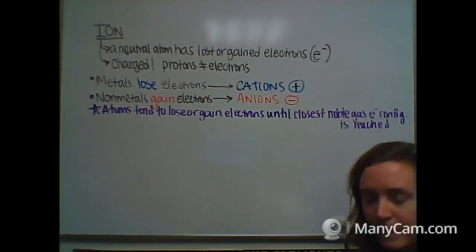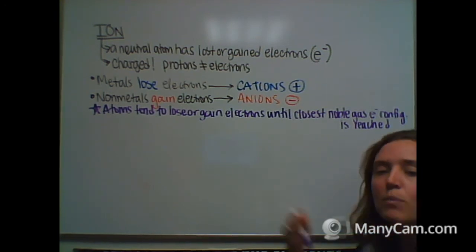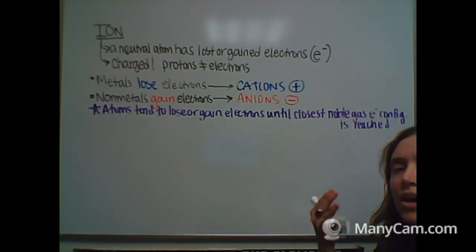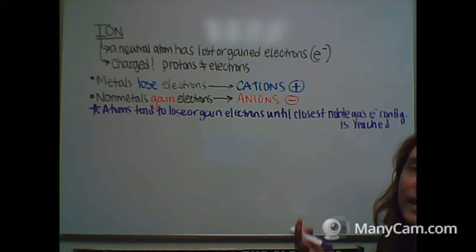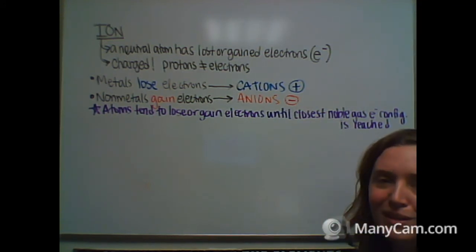Okay, and this is because any more or less electrons being lost or gained would be less favorable energetically. It's all about the energy.